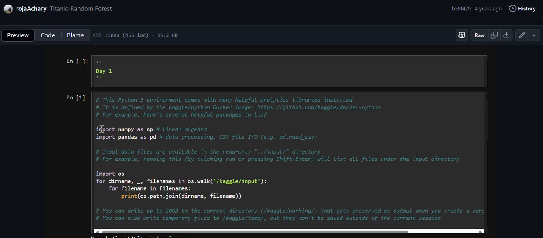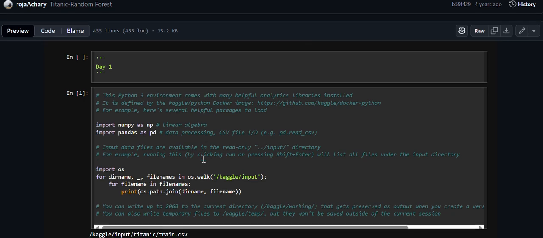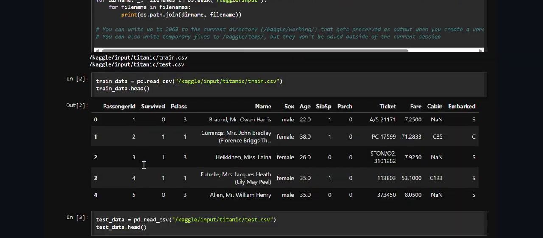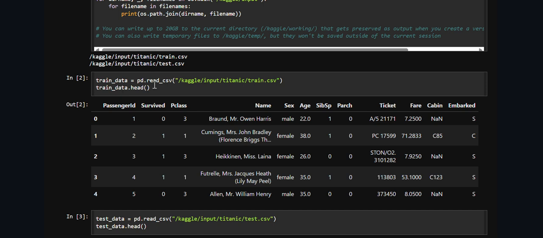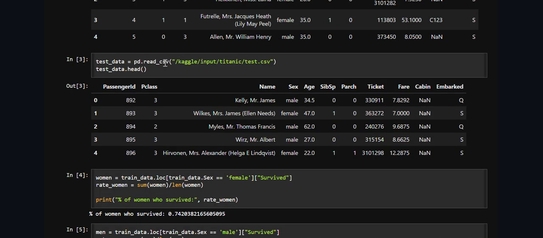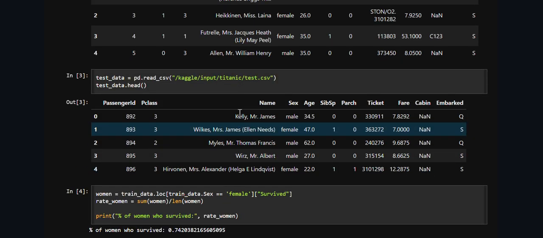This person basically imported NumPy as np and Pandas as pd for data processing and linear algebra, and they got their input data files from Kaggle from the input directory. This is just Kaggle code, and this is what their training data look like. Kaggle input and Titanic, and you train it. So you see passenger ID, survived, pclass, name, sex, age, parch, ticket, fare, cabin, embarked, and then there's test data, which is kind of similar with the same columns, and then this is the head of that data.